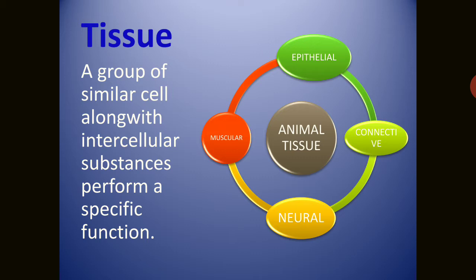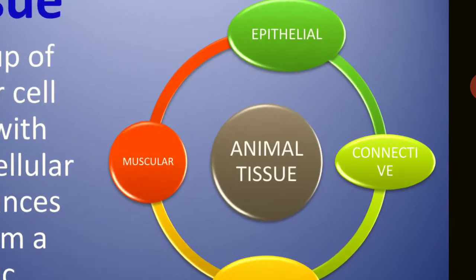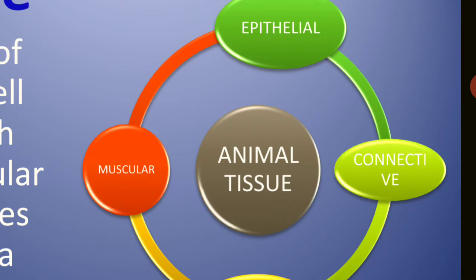So in the case of animals, on the basis of function, the entire tissue system is divided into four types of tissues. Number one is the epithelial tissue, or we can say the covering tissue. Second is the connective tissue, which connects the different visceral organs and body parts.